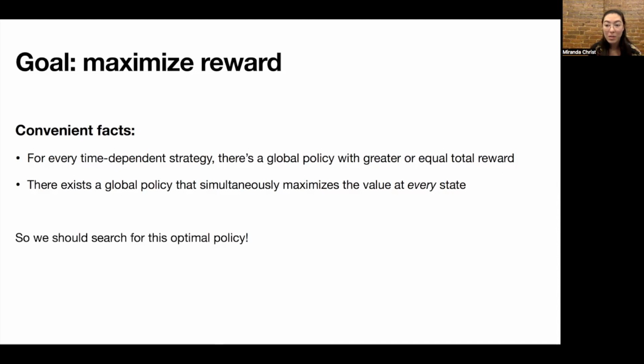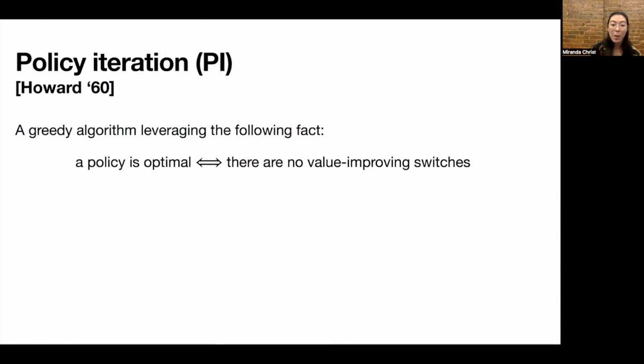And so what we're going to want to do is search for this optimal policy. And the way that we do this is using policy iteration. Now, policy iteration is a greedy algorithm. It was proposed by Howard, and it leverages the fact that a policy is optimal if and only if there are no value improving switches, where a value improving switch is a way for a state to change its action in a way that improves the value of that state.